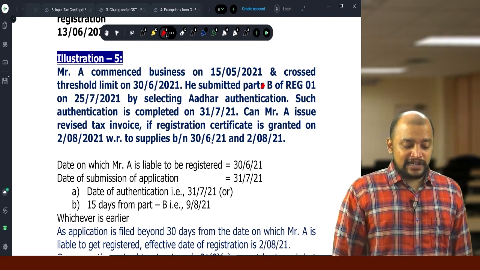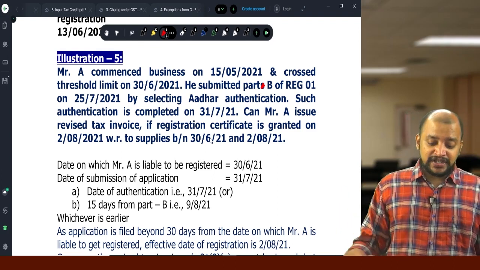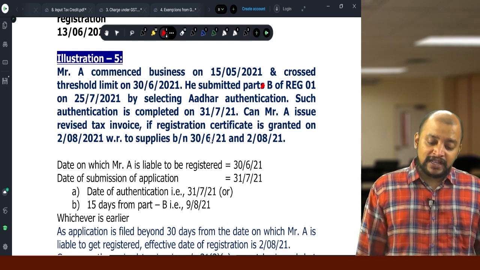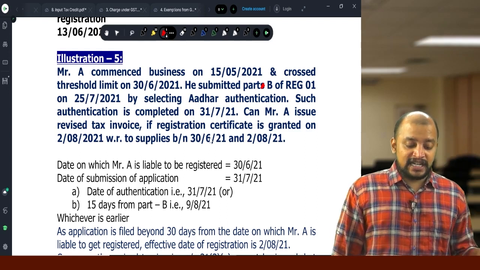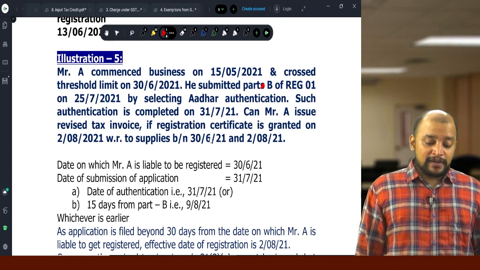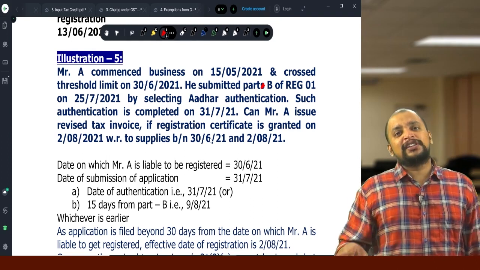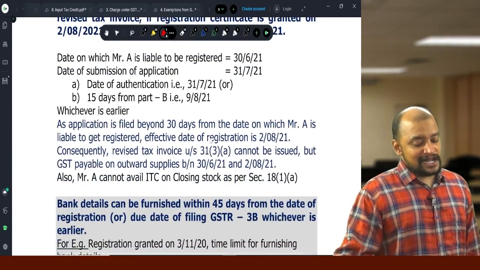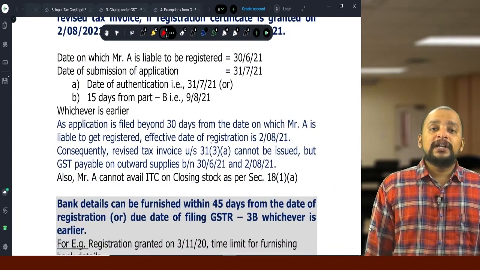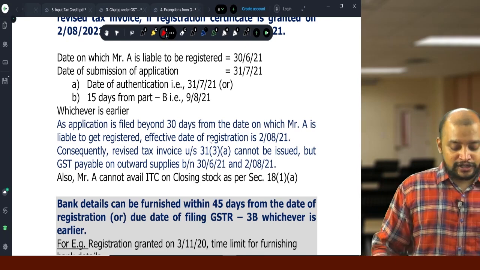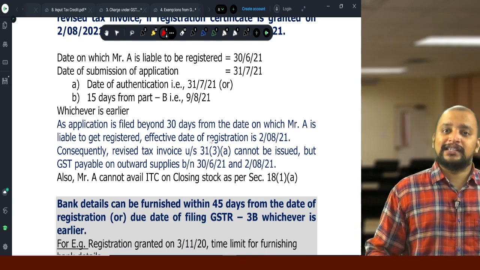Can Mr. A issue revised tax invoice if the registration certificate is granted on 2/8 when the authentication is completed 31/7? So when he is liable to get registered, it is 36 days. So it is beyond 30 days. Beyond 30 days, so he cannot give revised tax invoice. Also, he cannot avail the ITC on closing stock as per section 18(1)(a).